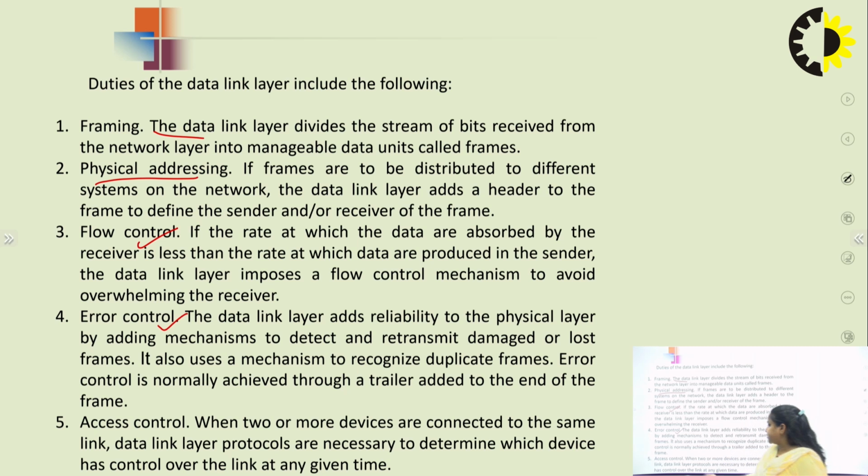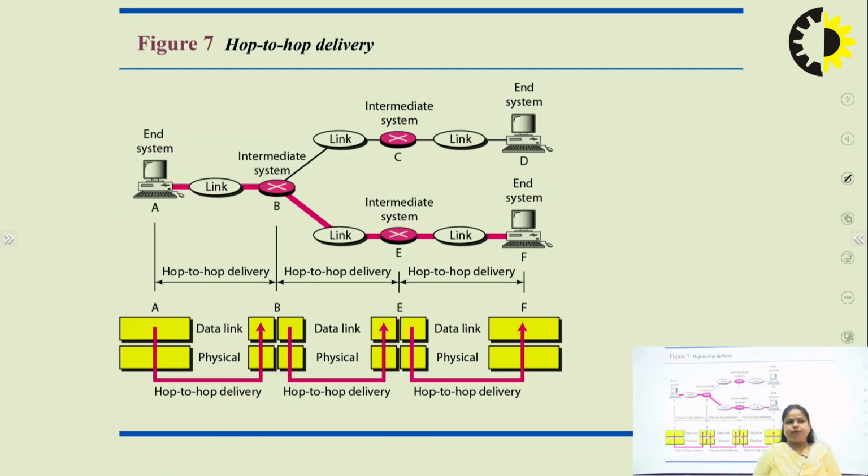The next is access control. When I'm using the word access control, when two or more devices are connected to the same link, then we need to determine how control is given for a particular amount of time on that link, how it works, how we can access that data easily. So these are the basic responsibilities.